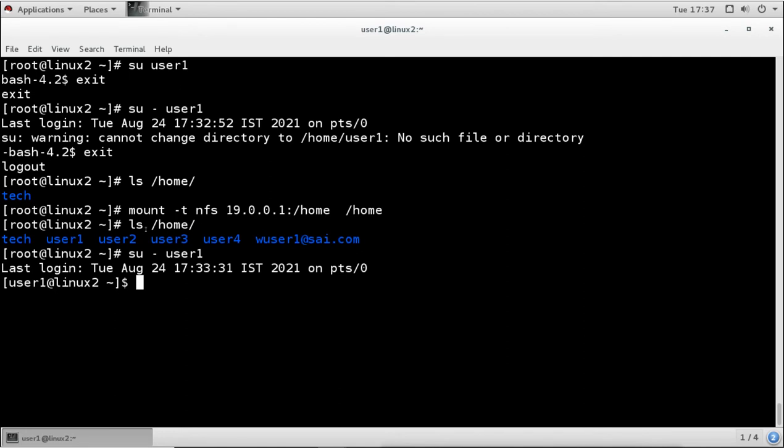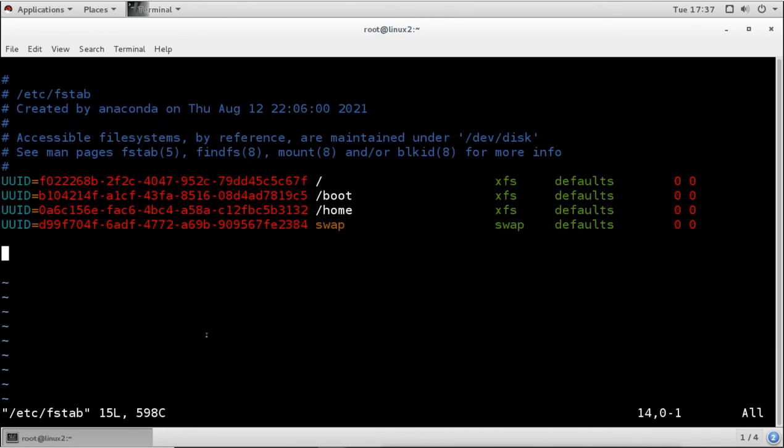We will share the home directory by using NFS from the server and then mount the home directory on these client machines. Now if we want to make sure that it will be mounted permanently every time, we will add the entry in the fstab file. So whenever we restart these client machines, the home directory will always be mounted, and for that we will add the entry into the fstab file.